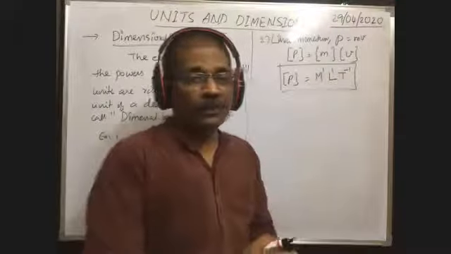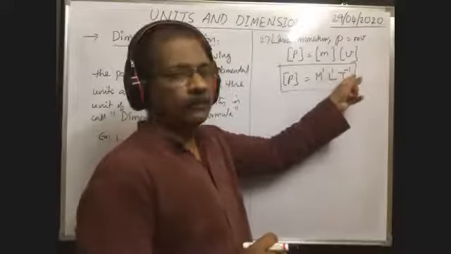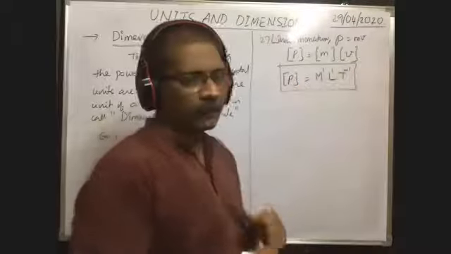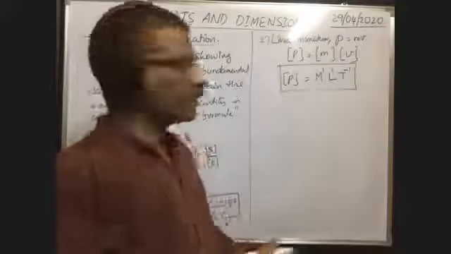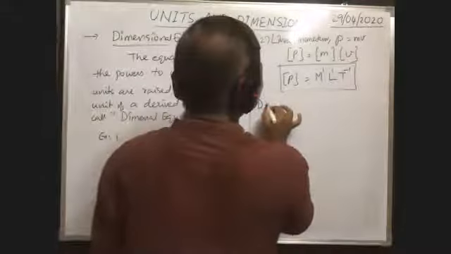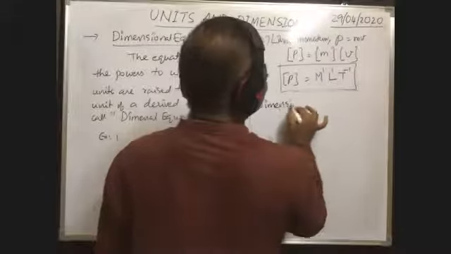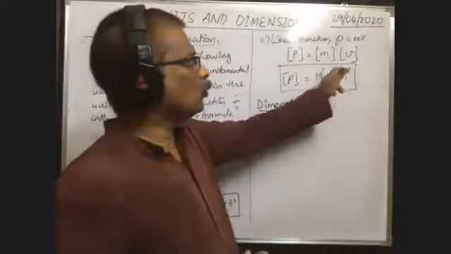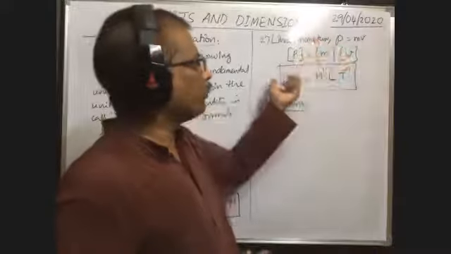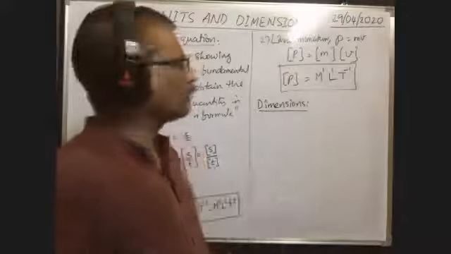The fundamental units are raised to 1, 1, minus 1 to obtain the unit of a derived quantity. Those powers are called dimensions. So next heading, dimensions. Dimensions means the powers to which fundamental units are raised to obtain the unit of a derived quantity. That is called the dimension.